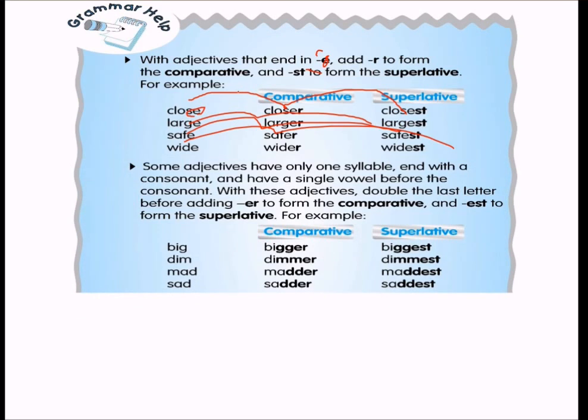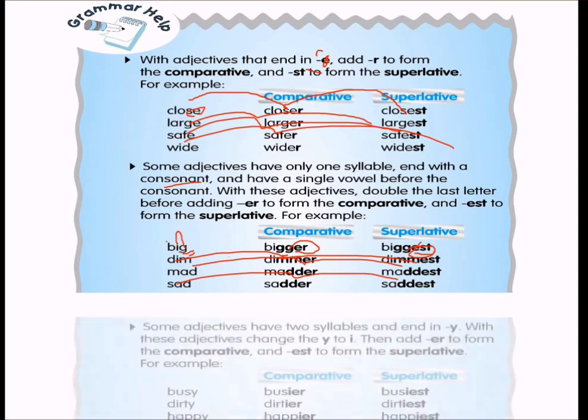Some adjectives have only one syllable, ending with a consonant, with a single vowel before the consonant, like big. I is a vowel, G is a consonant. With these adjectives, double the last letter, adding -er to form the comparative and -est to form the superlative. We double the g, and add -er and -est. So dim, dimmer, dimmest; mad, madder, maddest; sad, sadder, saddest.